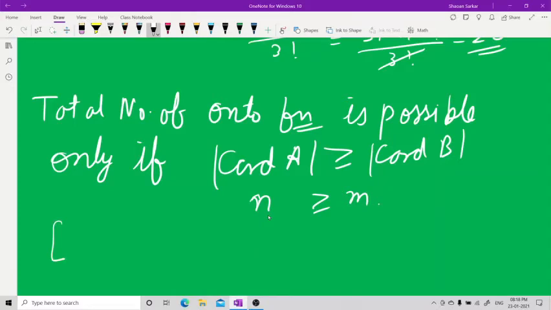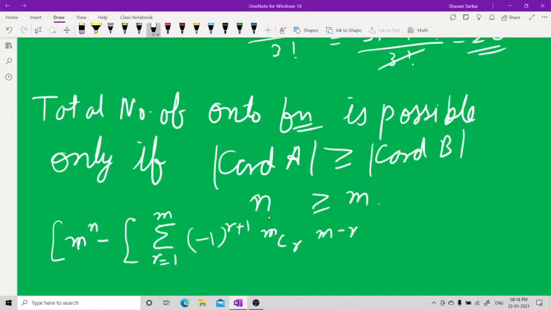It is m to the power of n minus the summation, r equal to 1 to m minus 1, of (minus 1) to the power of r plus 1, mCr, into (m minus r) to the power of n.